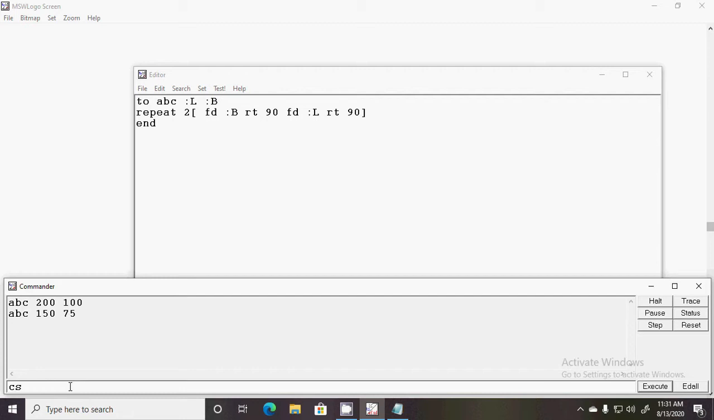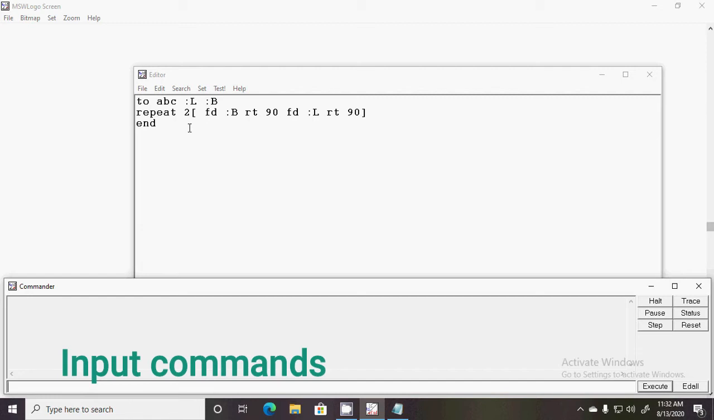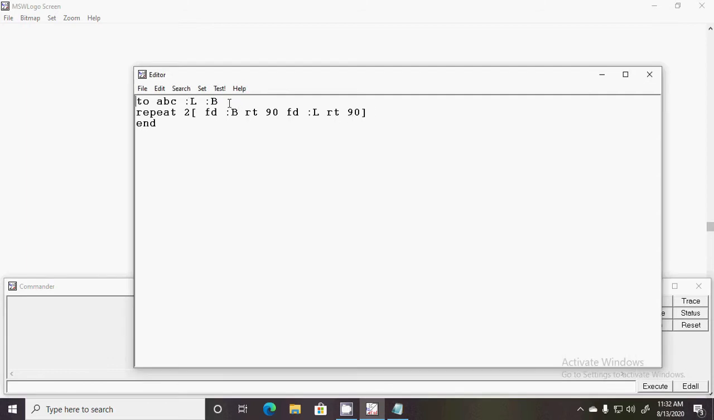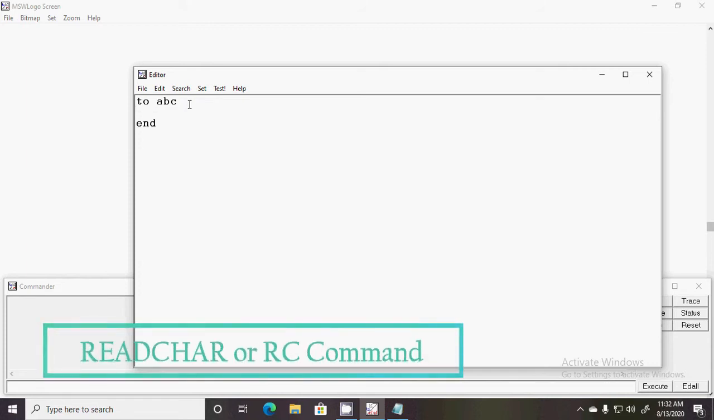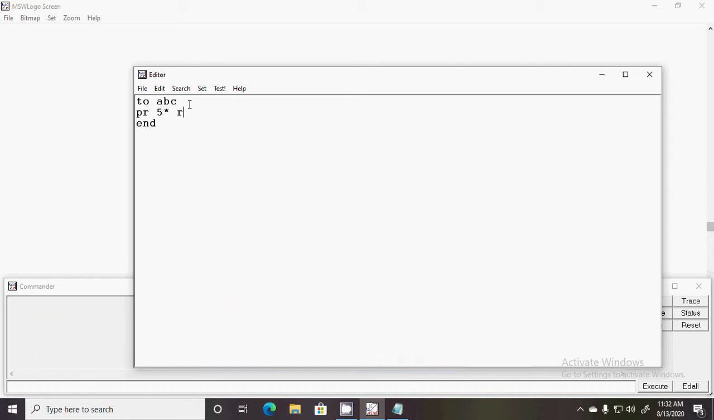Next, there are some commands which are used to take input from the user. That means an input window will appear in front of you and ask for some value. So what are these commands? One is rc, which means read char. Suppose here 5 into rc. Read char means whatever value we enter, it will accept that value from us and it will be multiplied by 5.